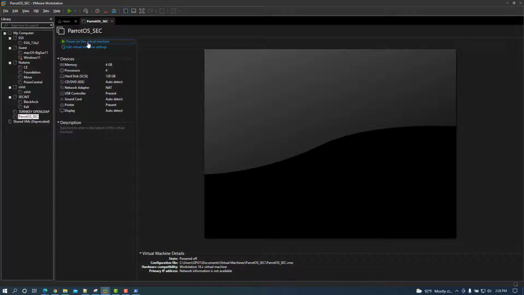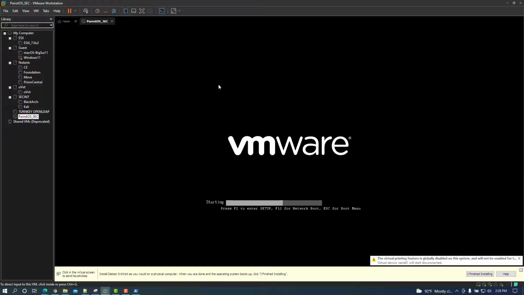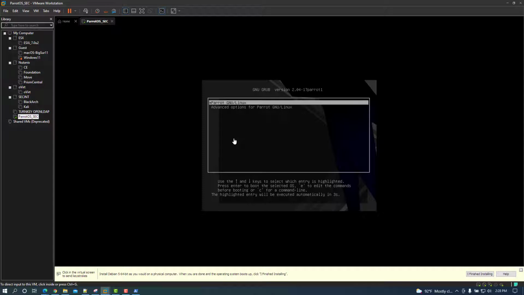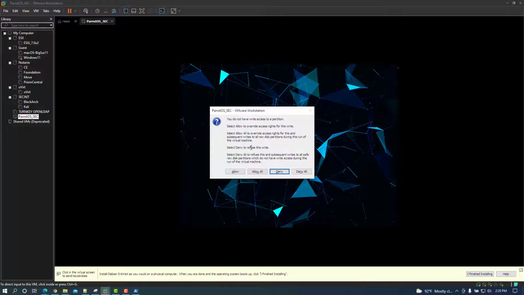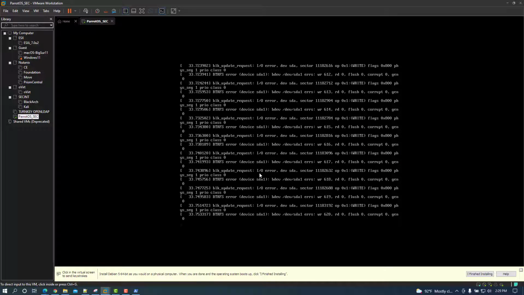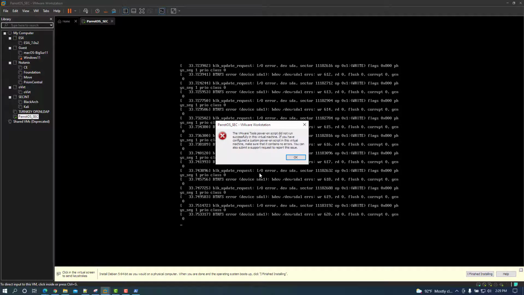Let's power on the virtual machine. And let's see if we run into the problem that I suspect that we're going to have here. Immediately get a message saying that we don't have access to the partition that we need. We're going to select Allow All, because if we select Allow, we're going to have individual messages come up. We have read-only file system, and we have block update IO errors.